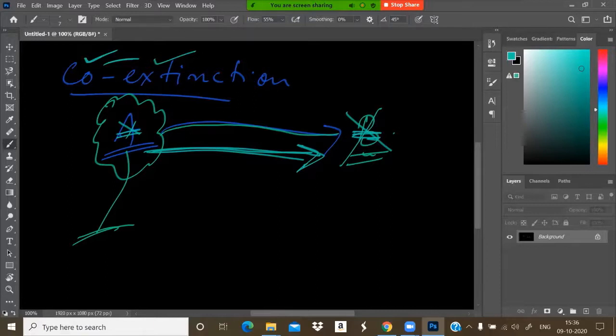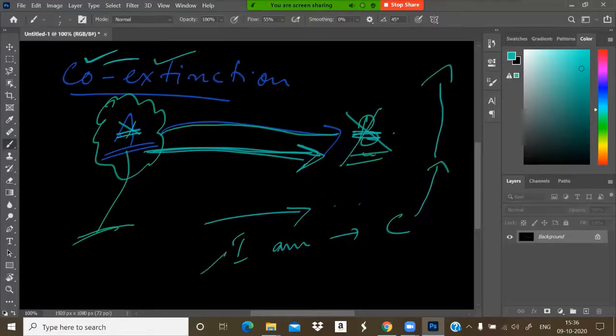That applies to all parasites. In the case of human beings also, it is there to a certain extent. If we are depending on some other people so much, and something happens, suppose I am depending on an individual, say C, and C moves far away, I will be depressed.